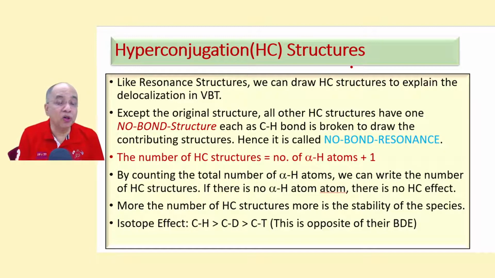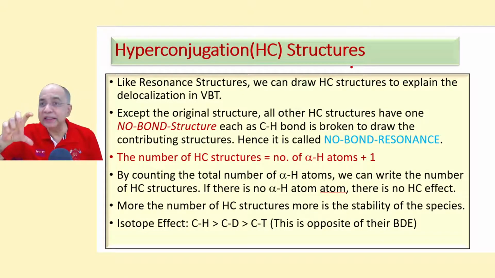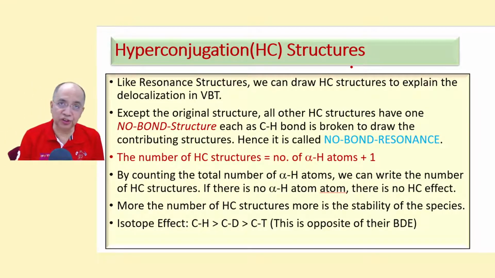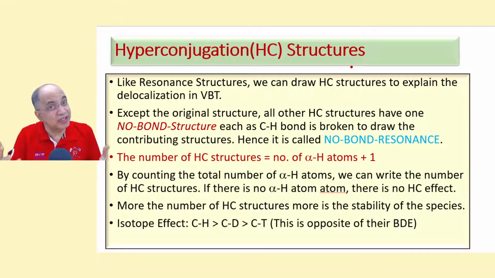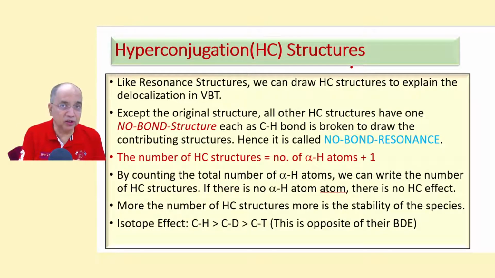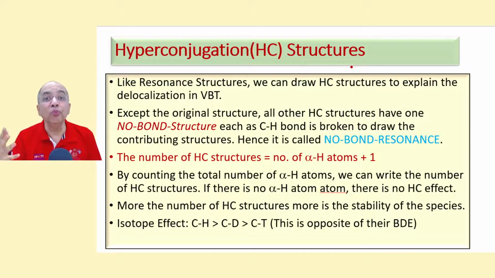In valence bond programs, students are asked to draw the possible contributing structures. So in the same manner as you drew resonance structures, you will use curved arrow marks to draw hyperconjugation structures, sigma-p, sigma-pi conjugation. And the more such hyperconjugation structures, the more the stability of the species.